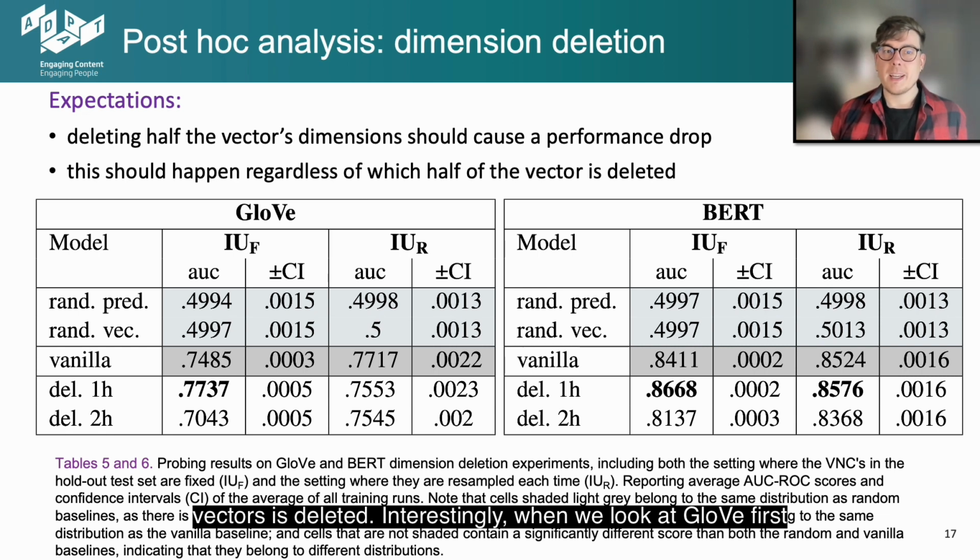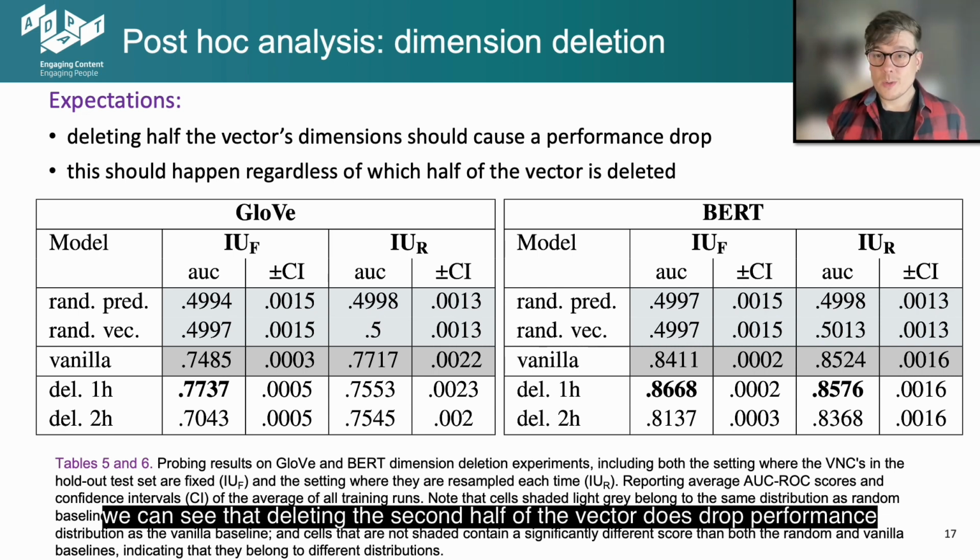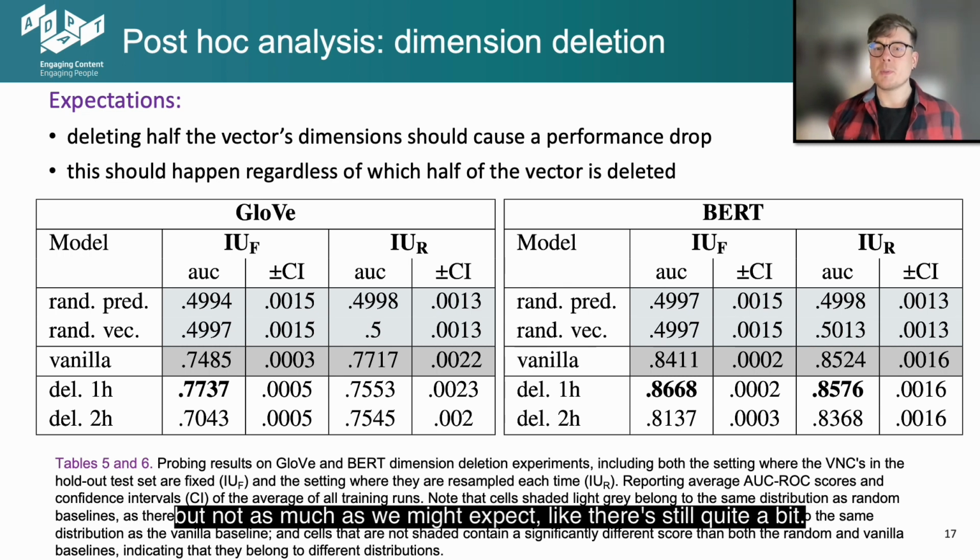Interestingly, when we look at GloVe first, we can see that deleting the second half of the vector does drop performance, but not as much as we might expect. Like, there's still quite a bit. However, deleting the first half of the vector shockingly increases performance in one of the GloVe scenarios.